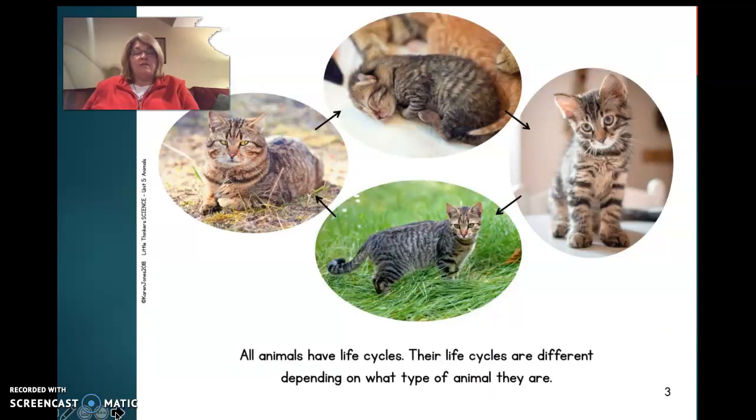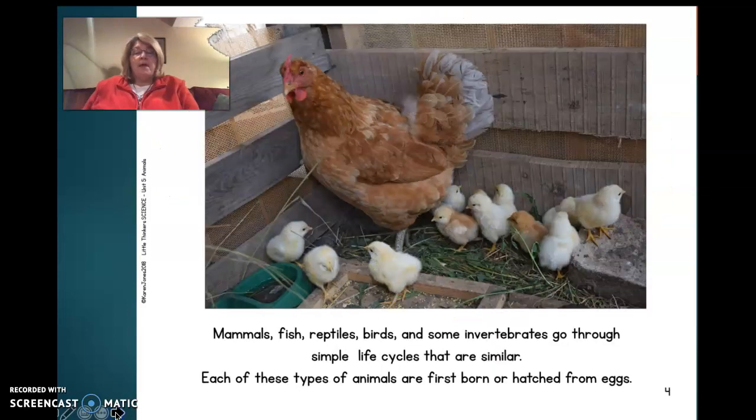All animals have life cycles. Their life cycles are different depending on what type of animal they are. Mammals, fish, reptiles, birds, and some invertebrates go through simple life cycles that are similar. Each of these types of animals are first born or hatched from eggs.